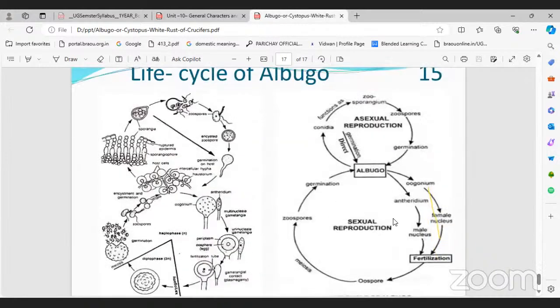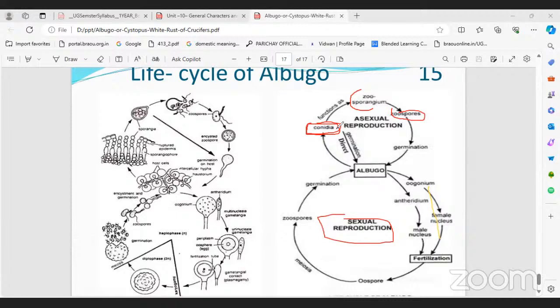So this is the life cycle, right? This is the diagrammatic representation, with only the letters. On the upper side, asexual reproduction; on the lower side, sexual reproduction. Remember, Albugo asexual reproduction is by conidia or sporangium. Actually, sporangium is the better word. From the sporangium, zoospores are developed. You can see another line here.